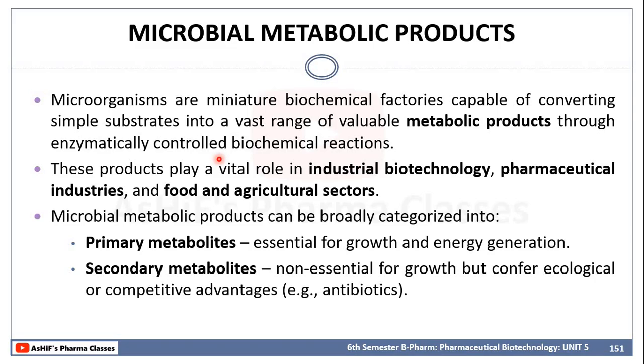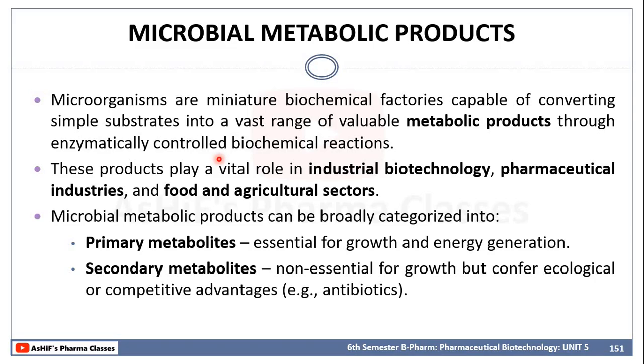We know that in a closed system, a microorganism will show a specific pattern of microbial growth known as the growth curve. There is a lag phase, then a log phase or exponential phase, then a stationary phase and then a decline phase. During these phases, especially two of them, different types of metabolic end products are produced during growth. Basically, the metabolic end products are classified into primary metabolites and secondary metabolites.